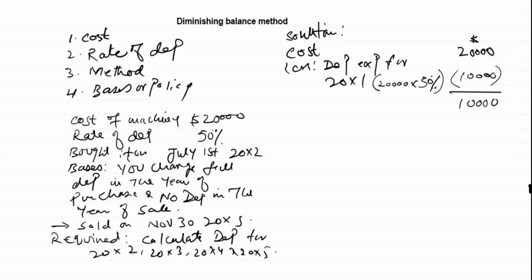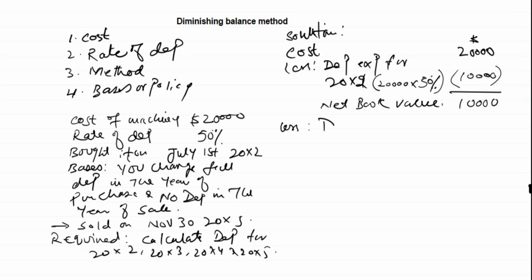That is called book value. We can also call it net book value. When we subtract the depreciation which we have charged on this non-current asset up till now from the cost, the resultant is called net book value. Sorry, this was for year 20x2. We bought it in year 20x2.